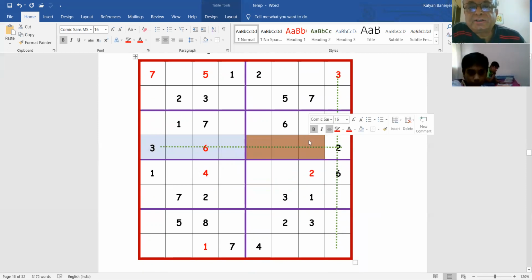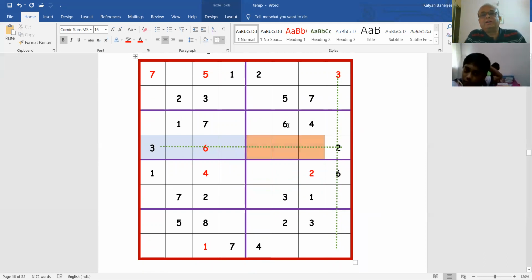So that is very interesting. Now 3 cannot go anywhere here. 6 is already there, so that is not interesting for us. See, 6 is here in this box, but we want to find out where 3 can go in this box. Why 3? Because 3 is missing, and because 3 is not allowed here. So where else can 3 go?